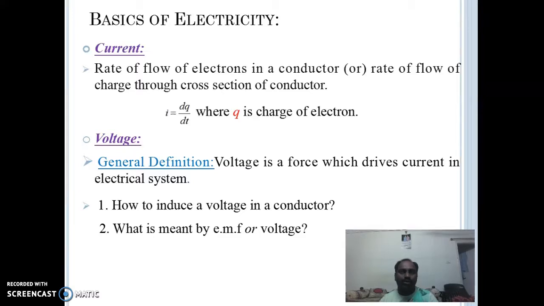Current. Current is the rate of flow of electrons, or rate of change of charge, through a cross section of the conductor. Voltage. General definition: voltage is a force that drives the current in an electrical system. Here, how to induce a voltage in a conductor? What is meant by EMF or a voltage?